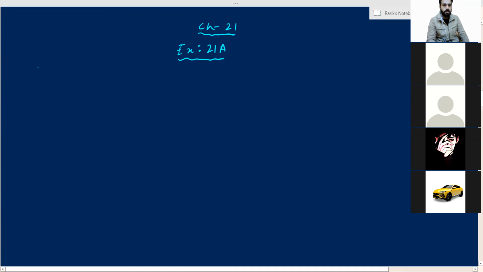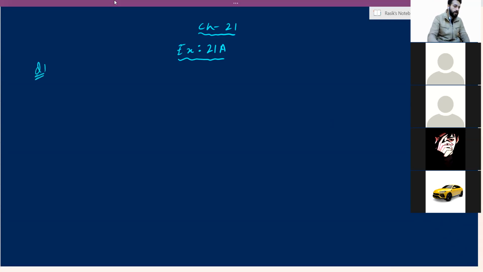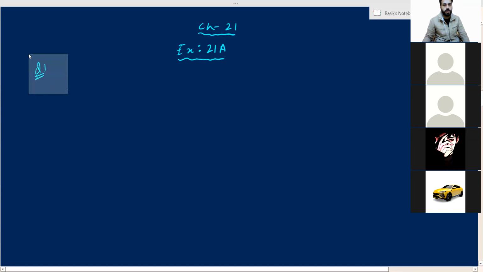In question number 1, what you have to do is write down the definitions of all these terms. You will start question number 1 because when we begin the chapter, we write down the meanings of the important terms that will be used in the chapter. So here in question 1 we have to do the same thing only. So we will start with the exercise. Okay, let's start with question number 2.